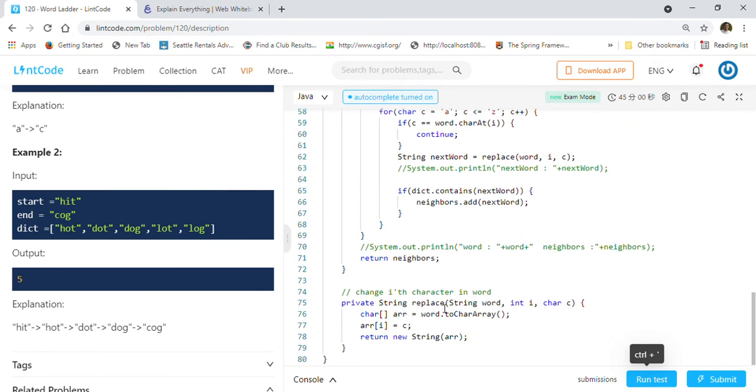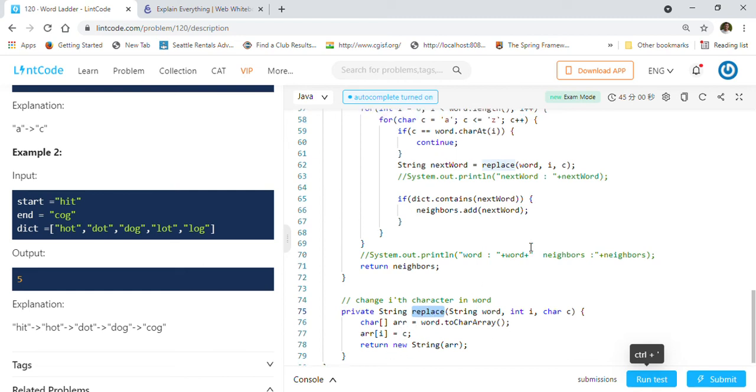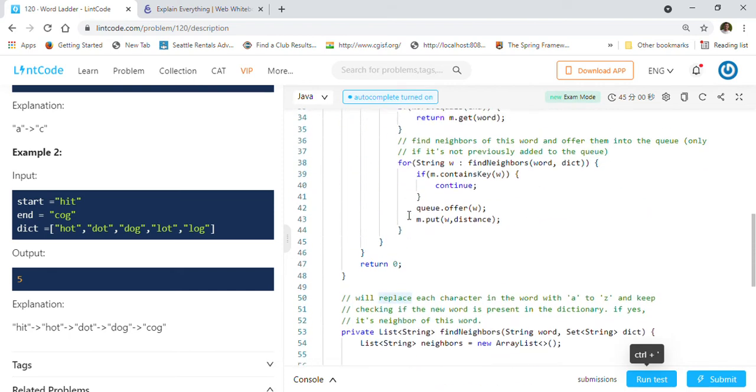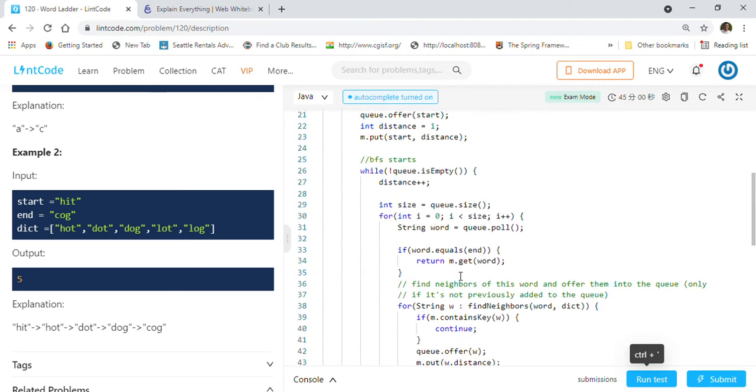So this is another auxiliary method that I wrote, replace, where it will replace a character, character by character, basically this one, right? Hit, H will be replaced by A, then B, then C, and it will go until Z. So that's what it is doing. And this BFS while loop will continue.